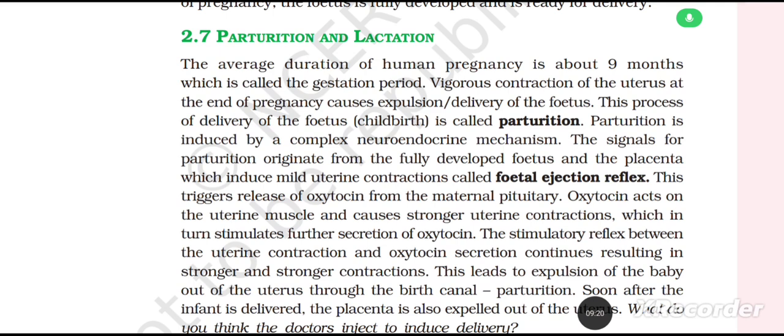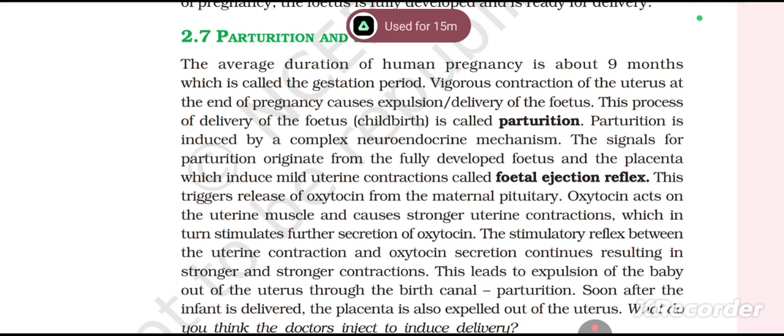2.7 Parturition and Lactation. The average duration of human pregnancy is about 9 months, which is called the gestation period. Vigorous contraction of the uterus at the end of pregnancy causes expulsive delivery of the fetus. This process of delivery of the fetus, childbirth, is called parturition. Parturition is induced by a complex neuroendocrine mechanism.